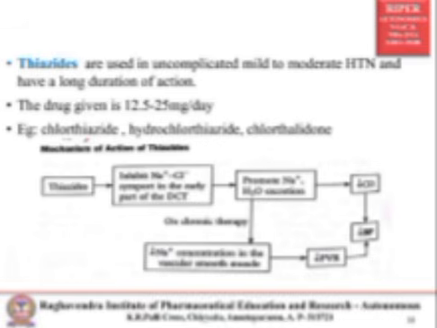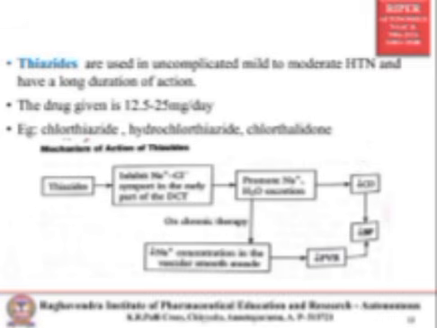Next, thiazides. Thiazides are used in uncomplicated conditions, mild to moderate hypertension. They have a long duration of action. Mainly, the drug is given in a dose of 12.5 to 25 mg per day. Examples include chlorothiazide, hydrochlorothiazide, and chlorthalidone.